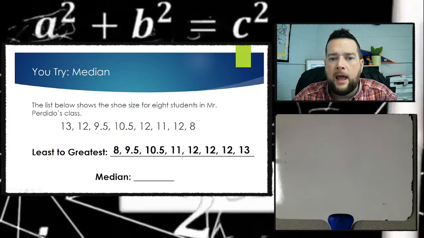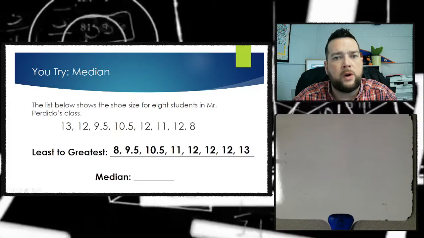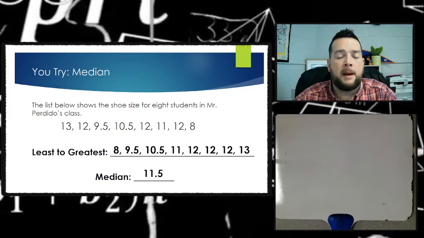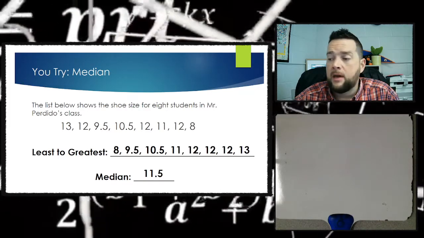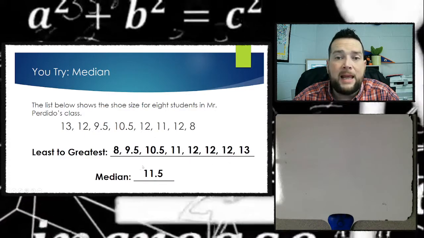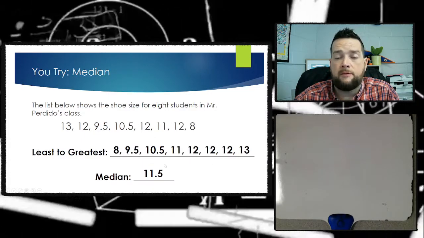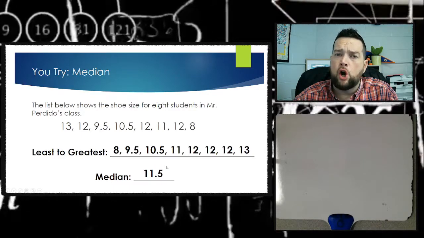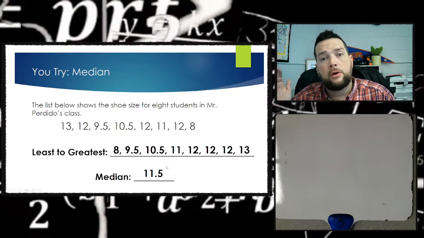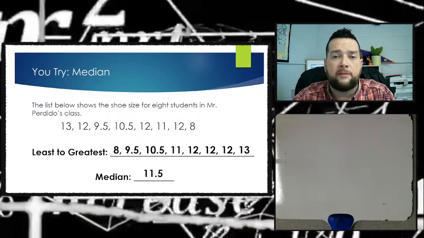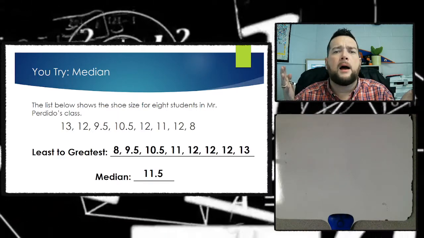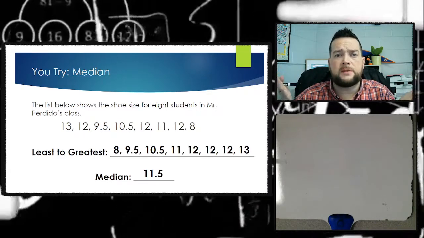All right, and I'm going to add those 2 numbers together. That's 23. 11 plus 12 is 23. Divide by 2, and I find my median is 11.5. So in this data set right here, all right, the median shoe size is 11.5. All right, so we found out earlier that the mean was 11, the average is 11, but the middle or the median is 11.5. All right, and these numbers are really close to each other. You can probably see now why they're both called measures of central tendency.